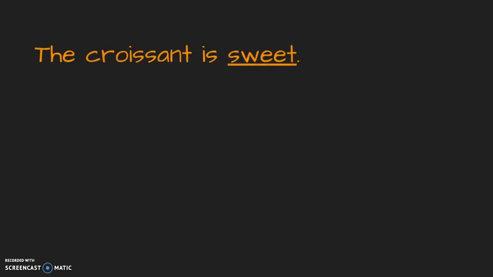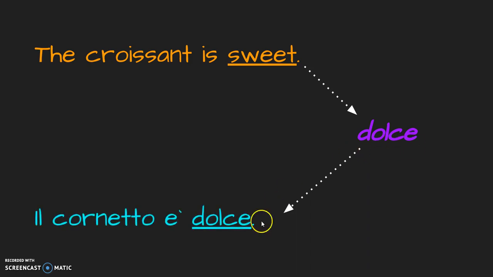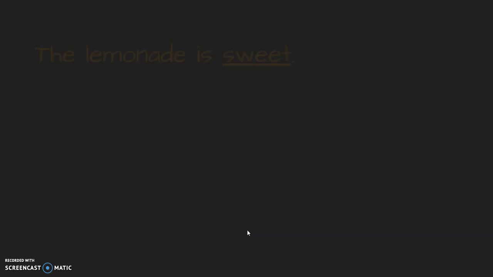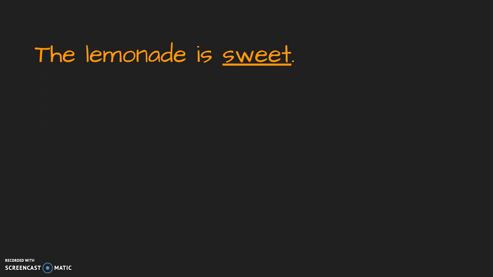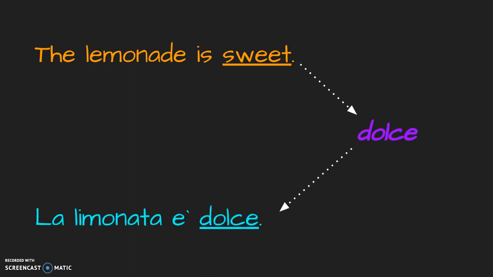E-ending adjectives are even simpler to use because they don't have to change to agree with masculine or feminine nouns. So if we want to say the croissant is sweet, the adjective for sweet is dolce. It ends in an E, which means it doesn't have to change, and our sentence is simply il cornetto è dolce. Again, the lemonade is sweet, so we use dolce as our adjective, and because it's E-ending, it stays the same. La limonata è dolce.